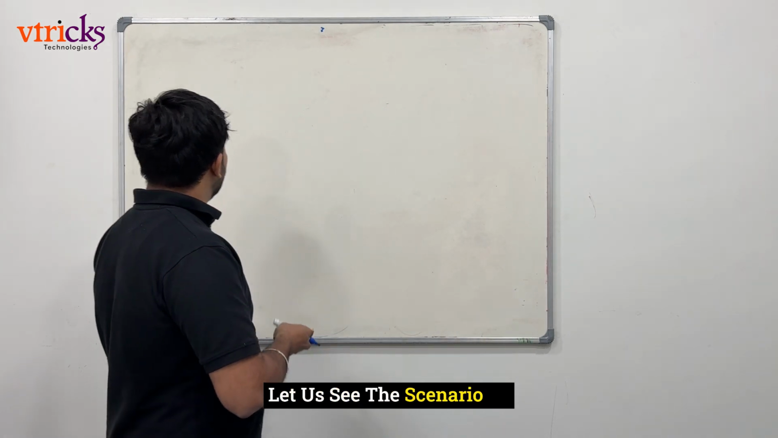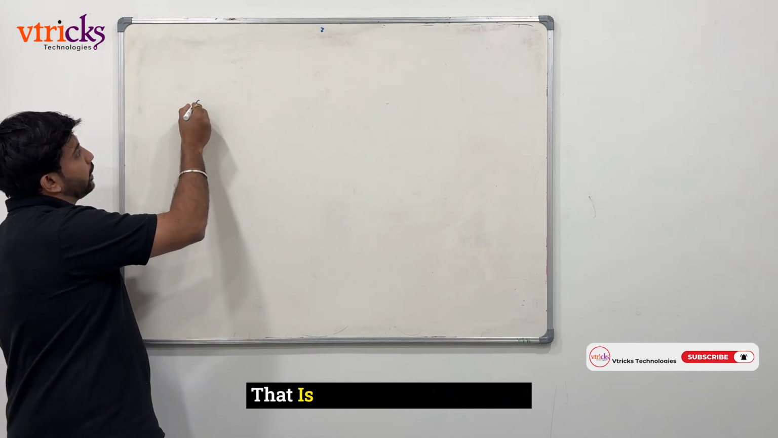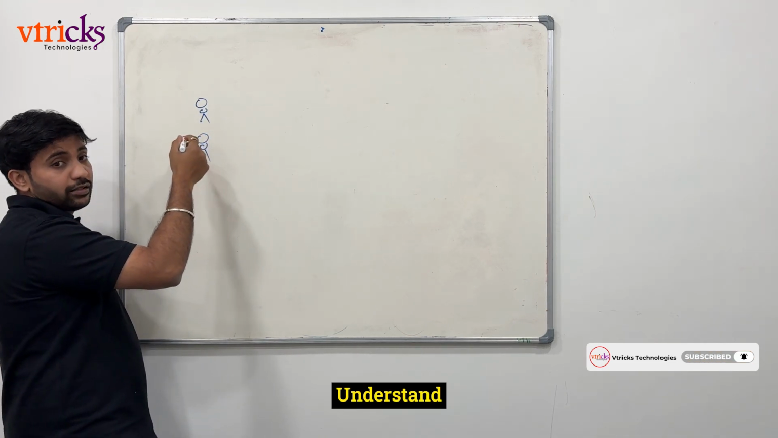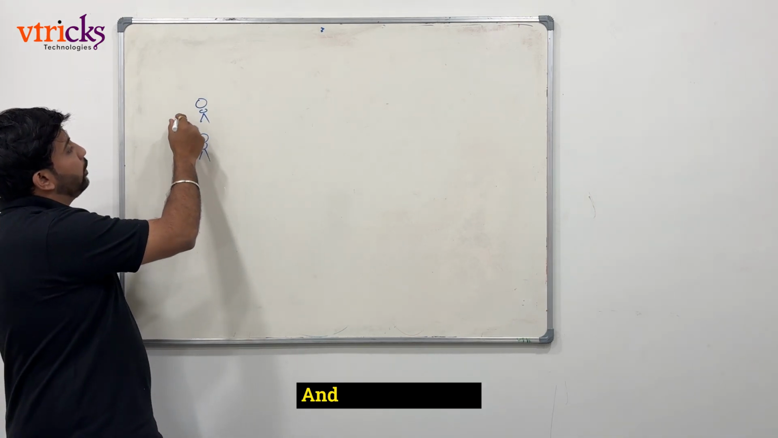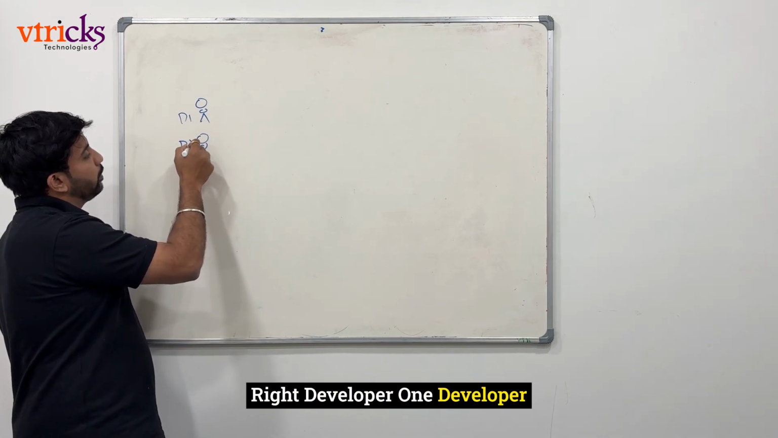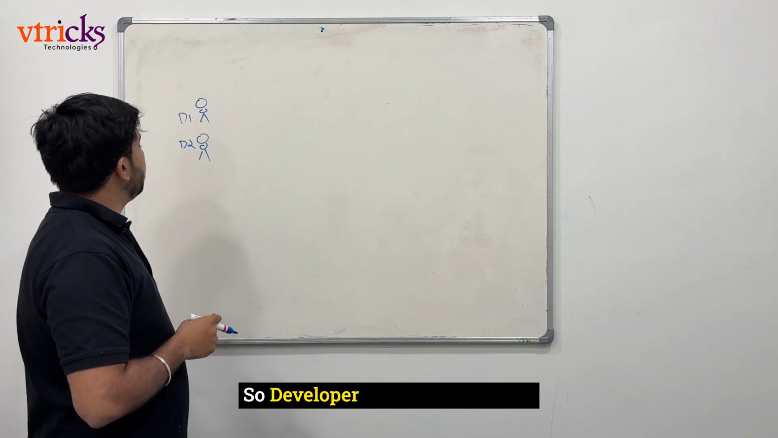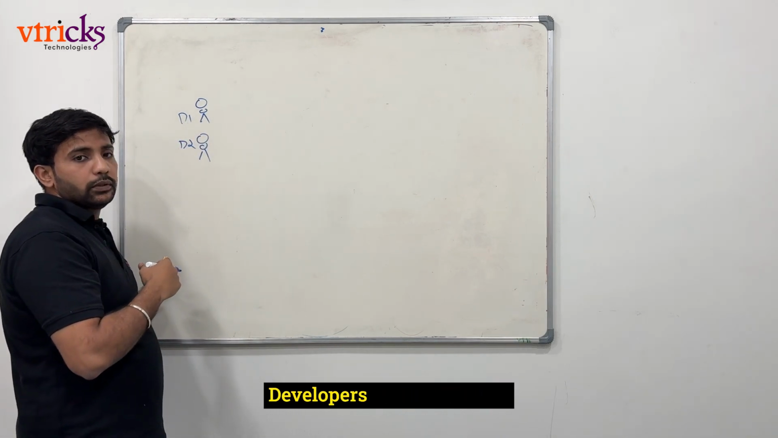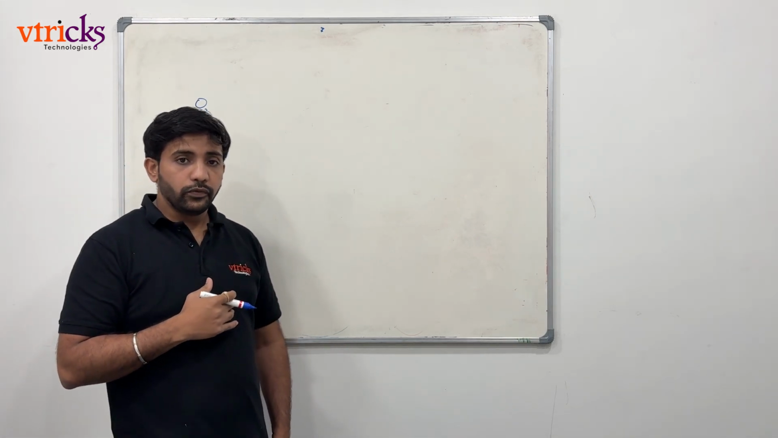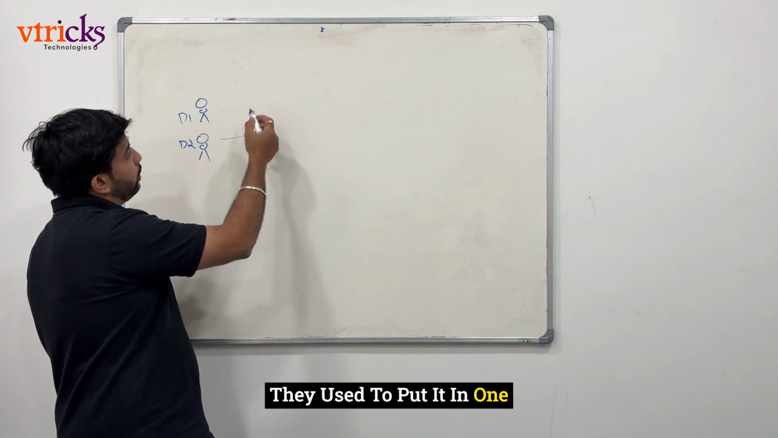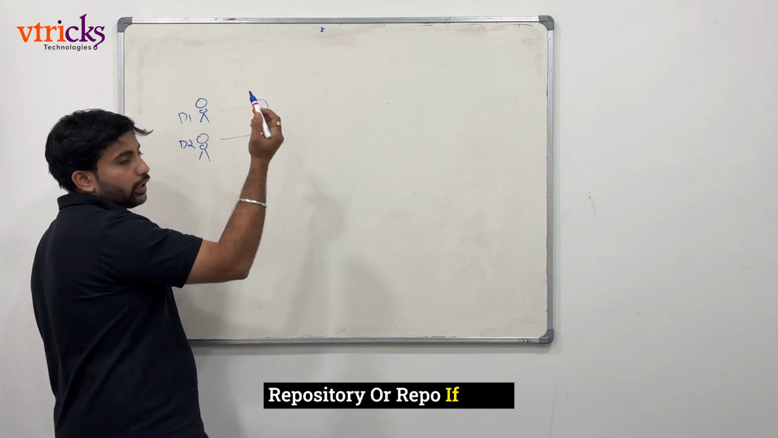Let us set a scenario. There will be a developer. I know I'm not one for drawing diagrams, but I'm still writing this to help you understand. So there is developer 1 and developer 2, right? What used to happen before DevOps? Developer 1 and developer 2 were two different developers, and they used to develop the code. Once they developed the code, they used to commit it or put it in one repository, or repo, if I can say.